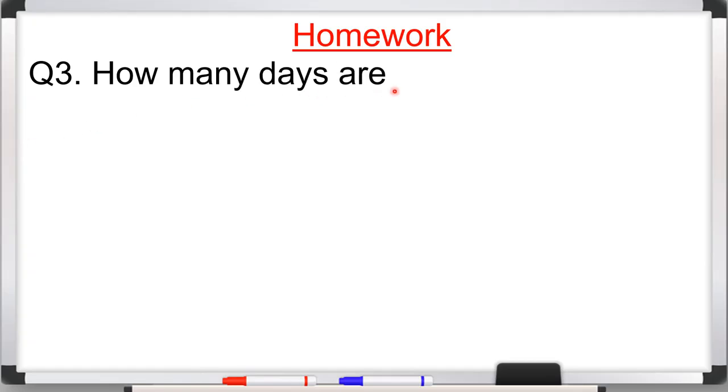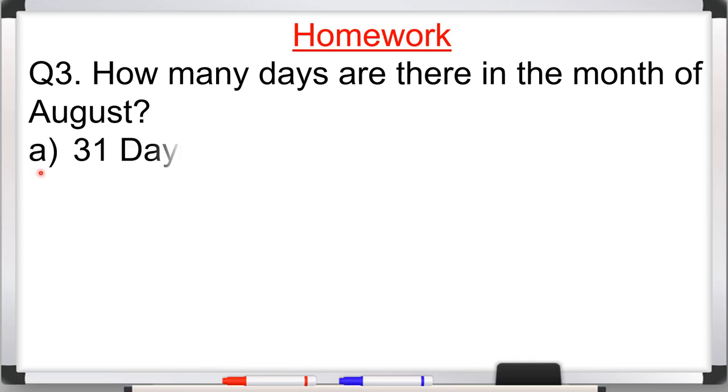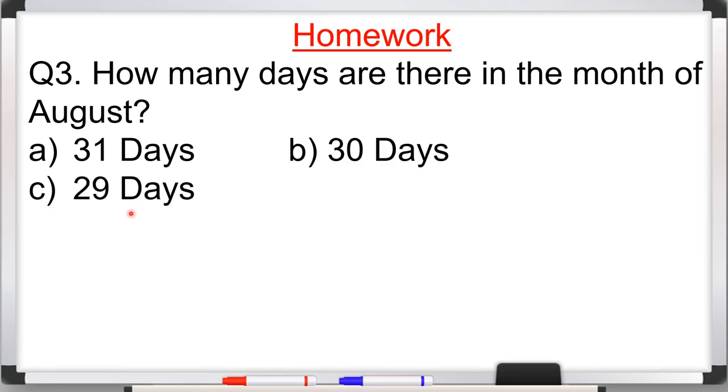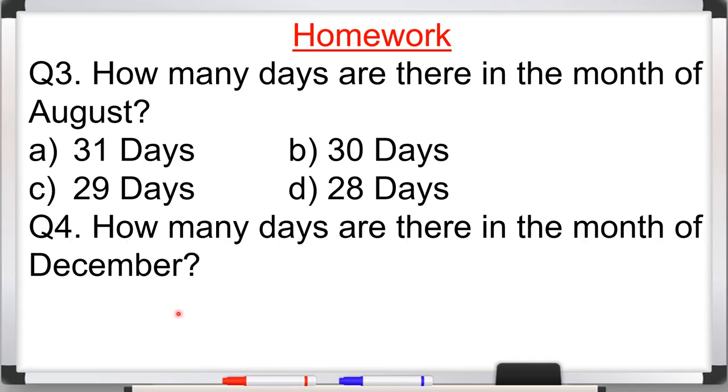Now question number 3. How many days are there in the month of August? A 31 days, B 30 days, C 29 days, and D 28 days. Now you have to count it with the help of your fist. Now question number 4. How many days are there in the month of December?